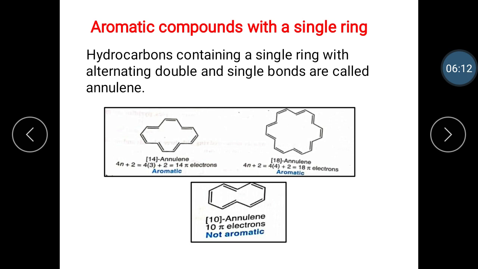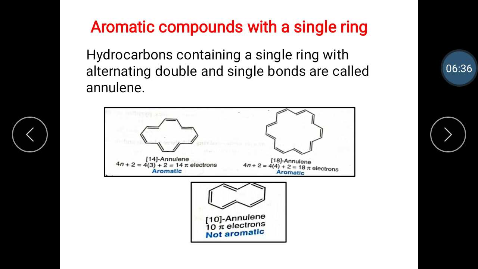Thus, benzene, 6-annulene, 14-annulene, and 18-annulene are cyclic, planar, completely conjugated molecules that follow the Huckel rule, so they are aromatic. Let's see here, the 10-annulene has 10 pi electrons, which satisfies the Huckel rule, but